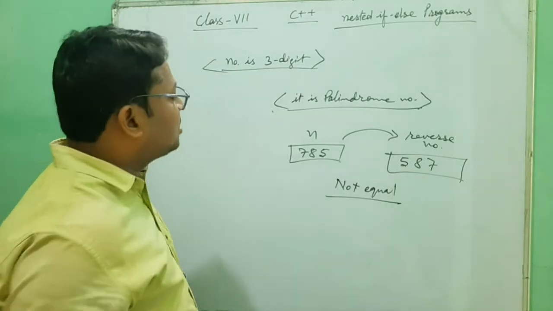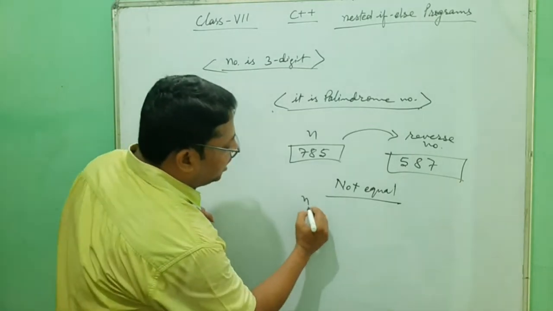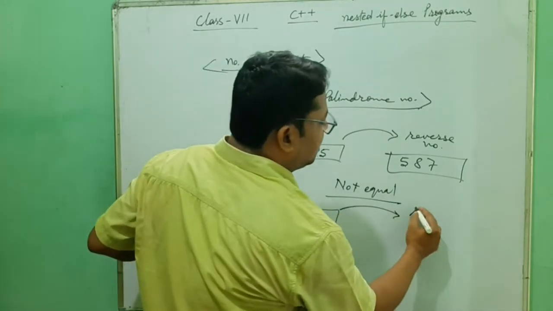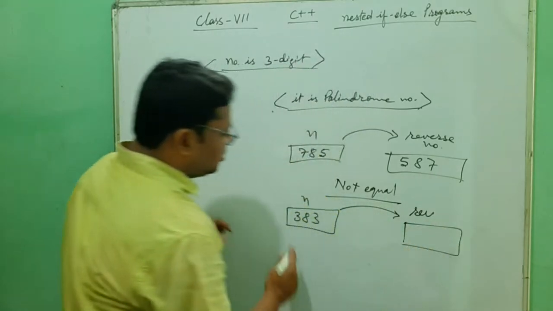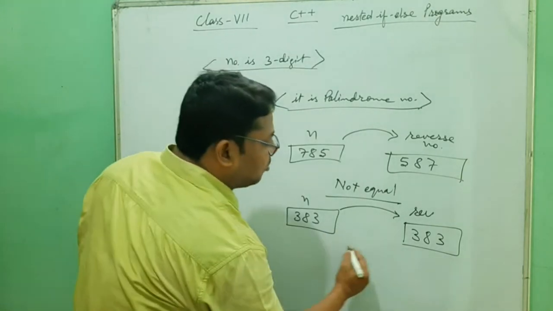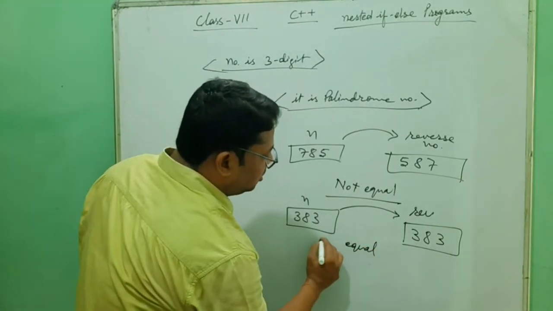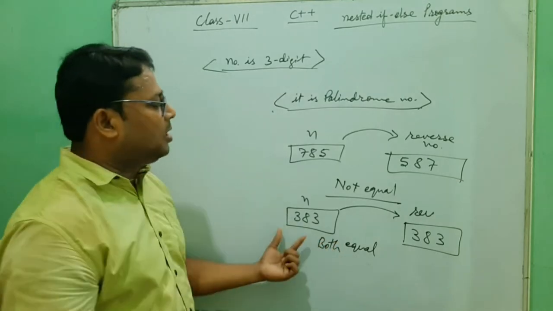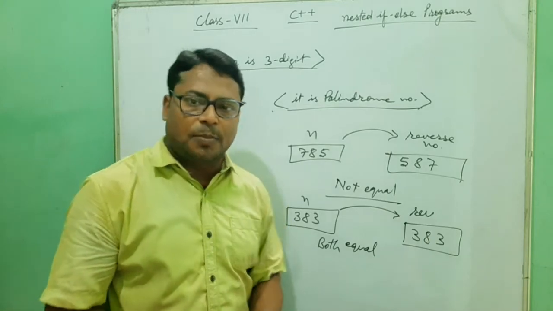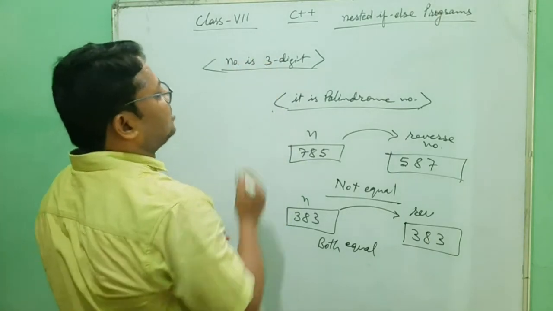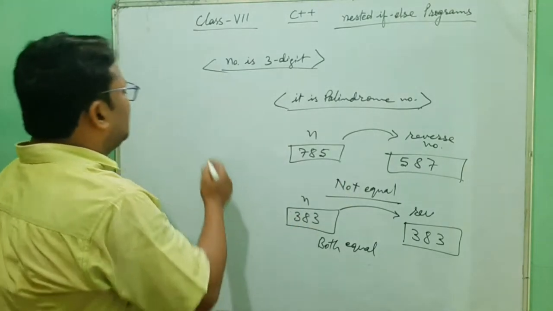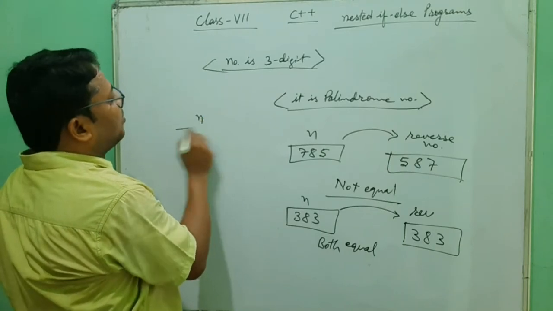That means we can understand by another example. Suppose n is given here, 383, and its reverse will be, you see, 383. Yes or no? So both are equal. Both equal. That means if the number and the reverse of the number are both the same, that type of number will be known as a palindrome number. And here it is a 3-digit number, but maybe a palindrome number of 2 digits, maybe a palindrome number of 5 digits. So a 4-digit palindrome number we write.